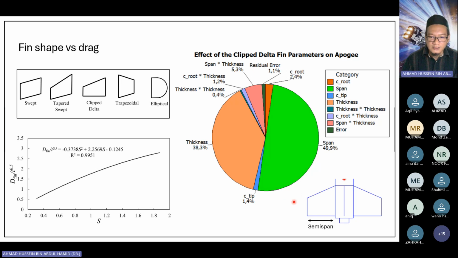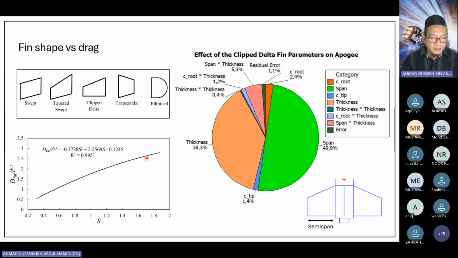But the larger the fin, the higher the drag as well. So there's always a competition between stability and drag, and you have to find the sweet spot. You don't want your rocket to be unstable, but at the same time, you don't want it to be very stable. Later I will discuss weathercocking. When your rocket is too stable, it's not good either. So this is your role as an engineer.